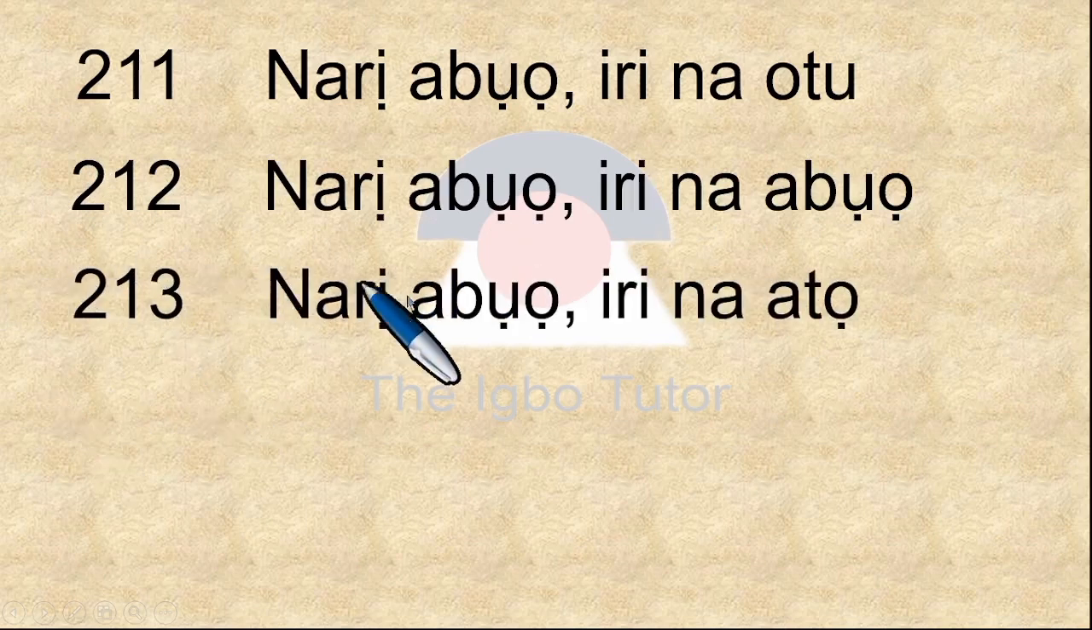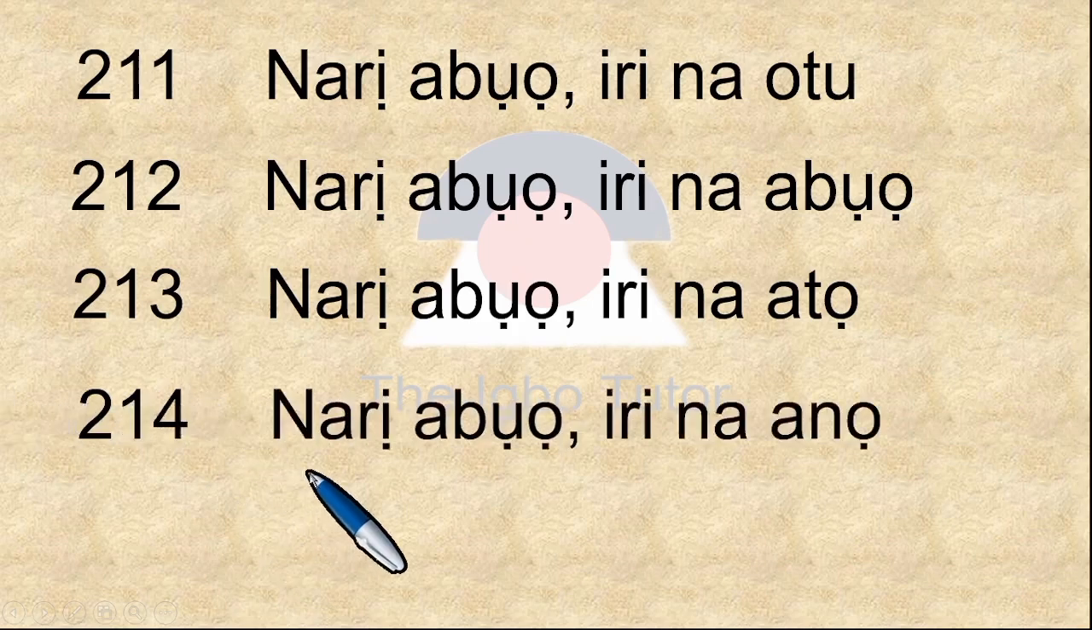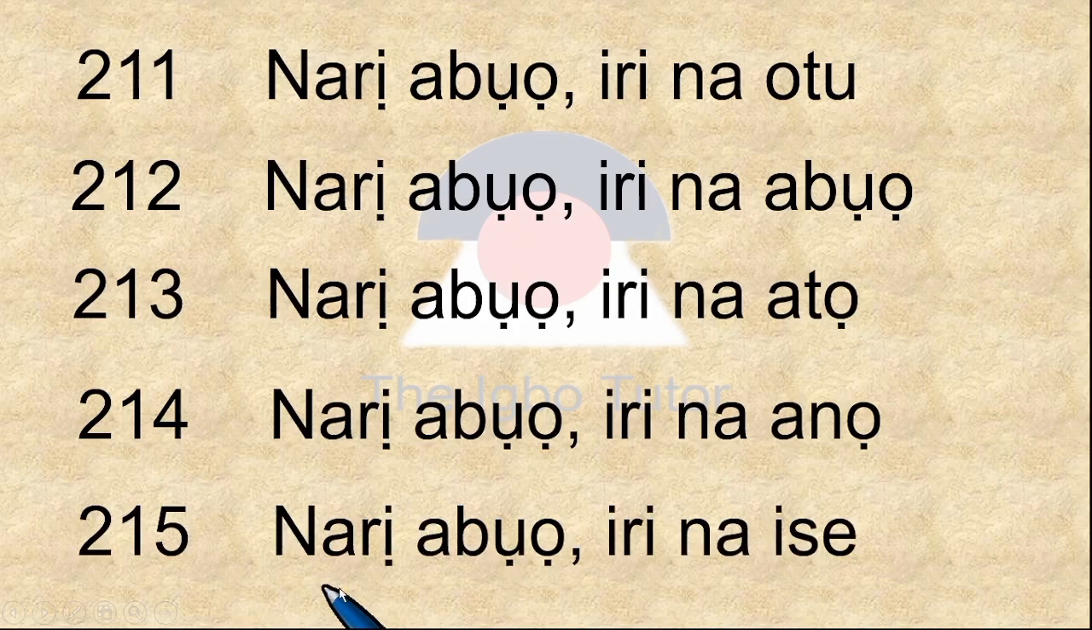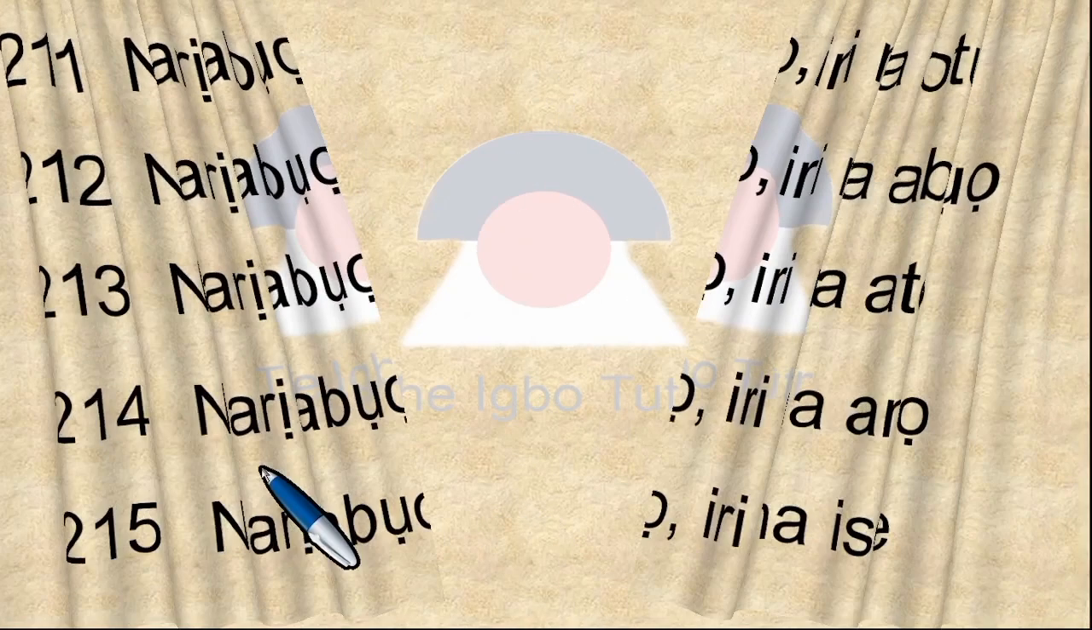213, what is this? Narị abụọ iri na atọ. 214, we have narị abụọ iri na anọ. 215 is narị abụọ iri na ise. Move on to the next page.